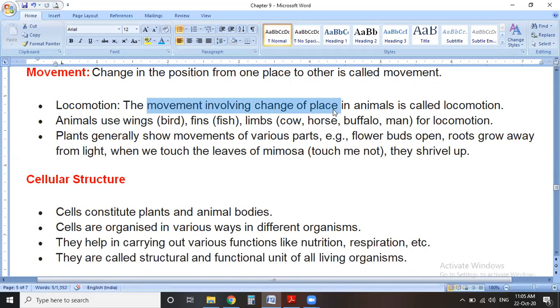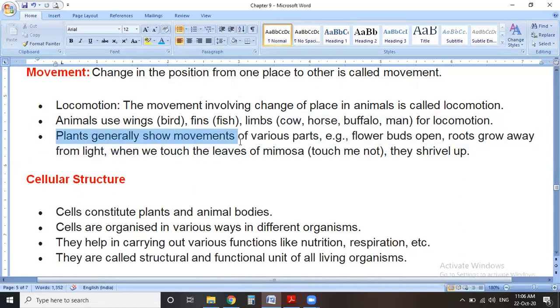Movement can happen in place or from one place to another, but movement from one place to another is called locomotion. Movement involving change of place in animals is called locomotion. Animals use wings in birds, fins in fish, and limbs, meaning legs, in cow, horse, buffalo, and man for locomotion.